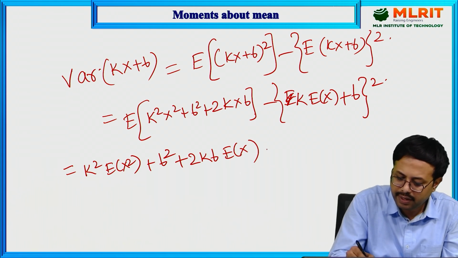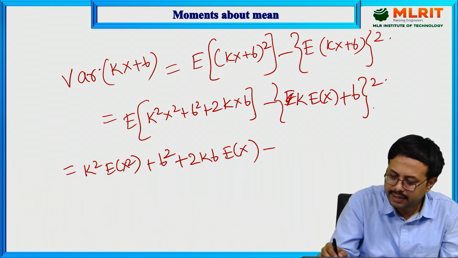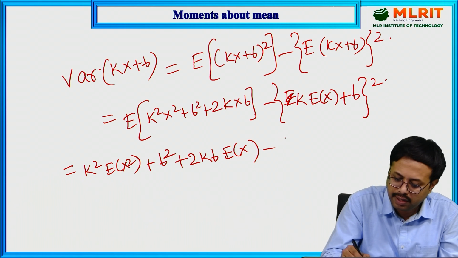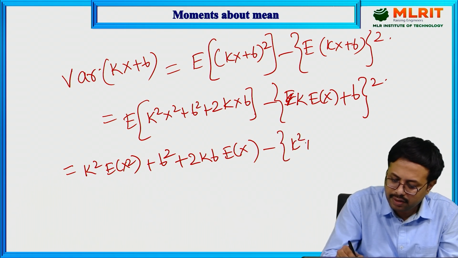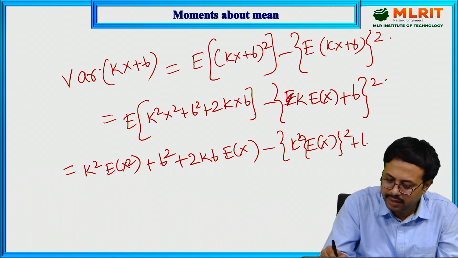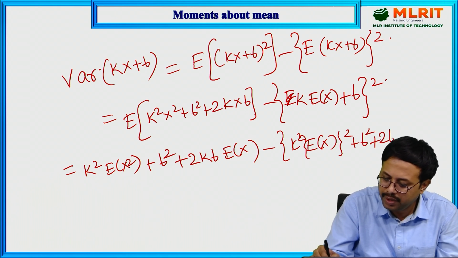For the remaining part, a plus b whole square gives k square into expectation of x whole square plus b square plus 2 into b into k expectation of x.